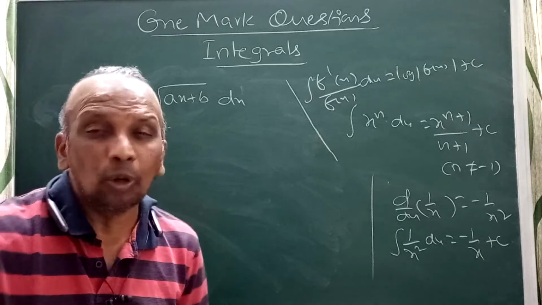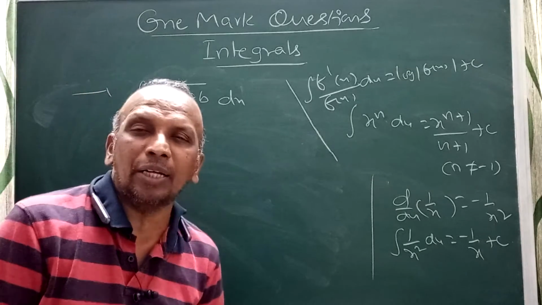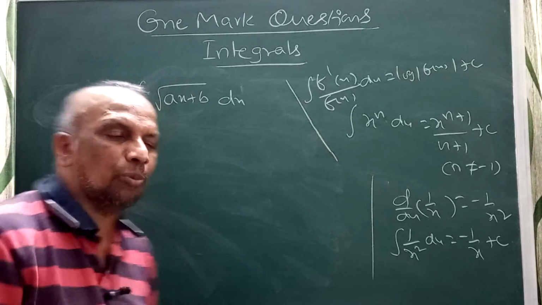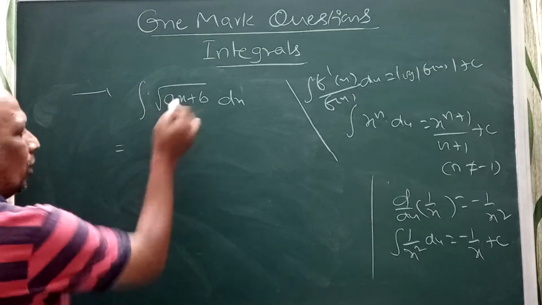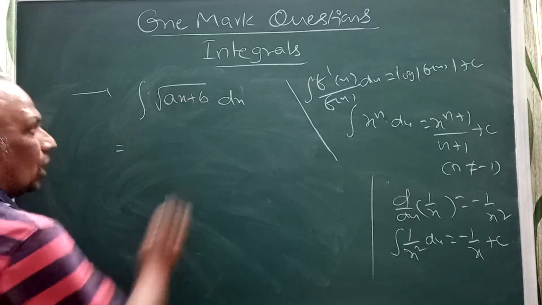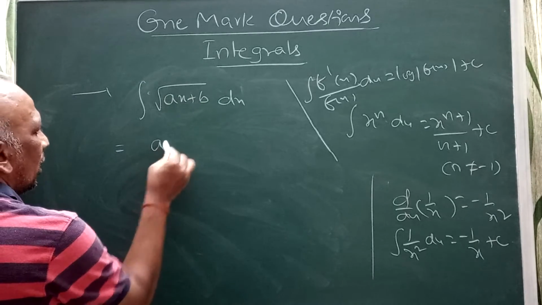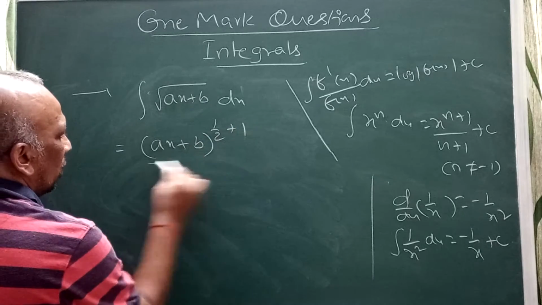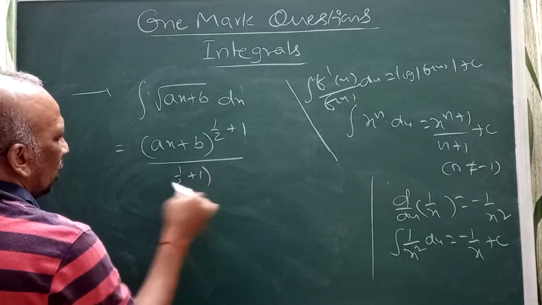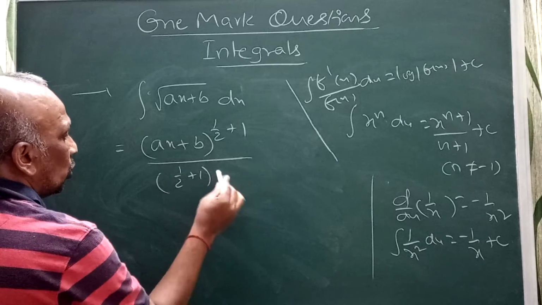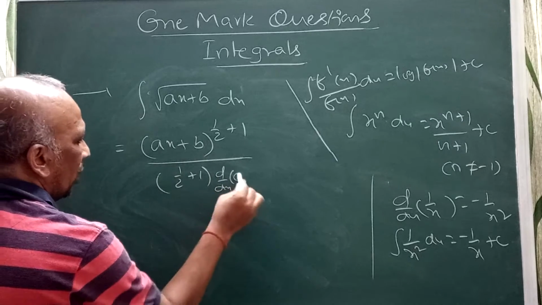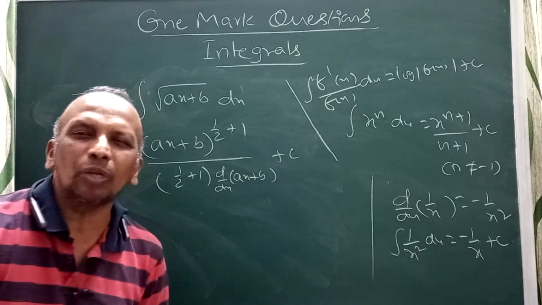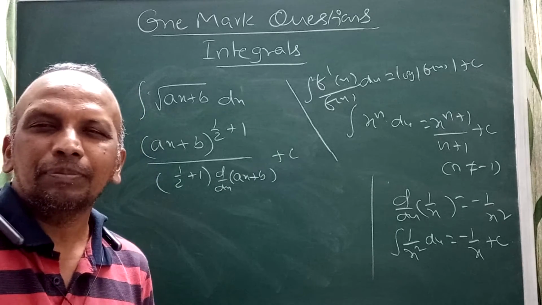Integral of (ax plus b) whole square, we have discussed the antiderivative of that with respect to x. Same concept. When it is given in root form, I can write (ax plus b) whole power 1 by 2 plus 1, divided by 1 by 2 plus 1, into the derivative of ax plus b. I should divide by d by dx of ax plus b, plus c.